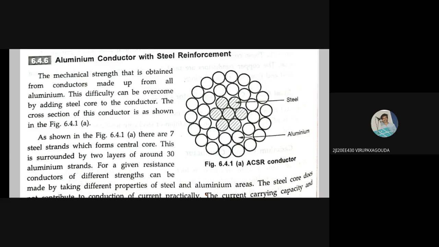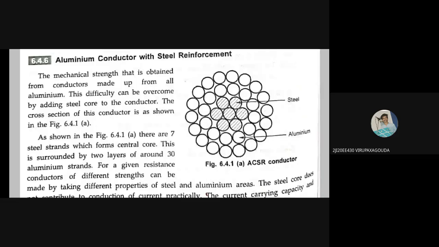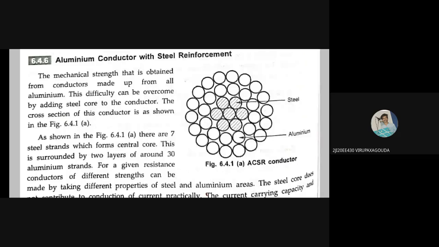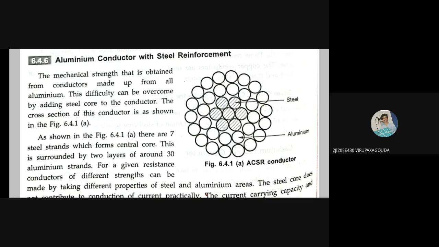aluminum. As shown here, there are seven steel strands, seven shaded portions you can count, which form the central core part, and it is surrounded by two layers of aluminum. Around 30 aluminum strands are there. So for a given resistance, conductors of different strengths can be made by taking different proportions of steel and aluminum